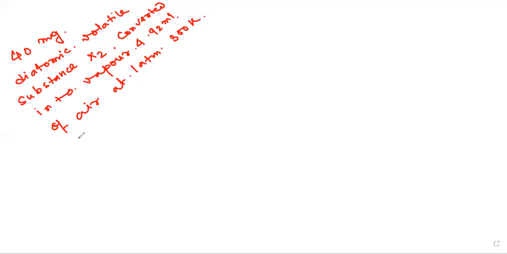What is the atomic weight of X? Absolutely easy numerical.